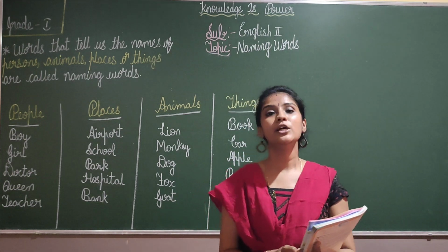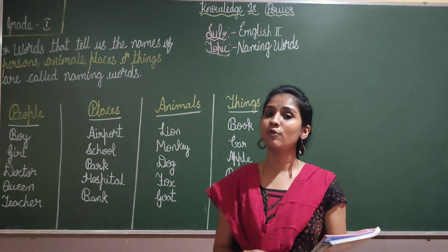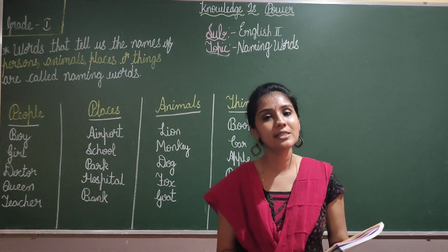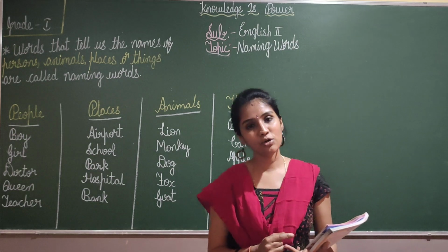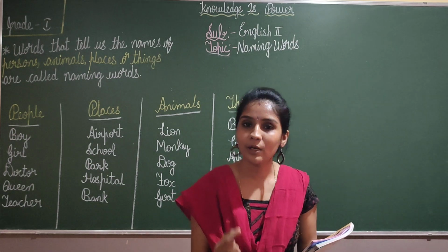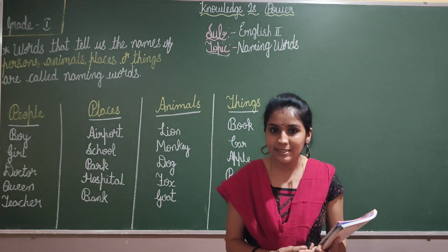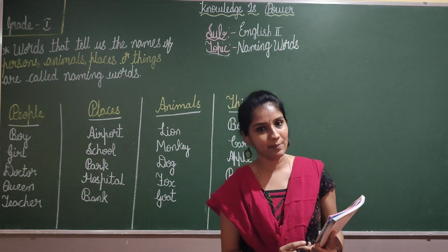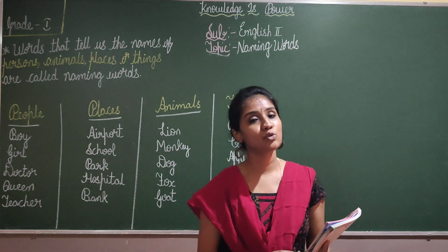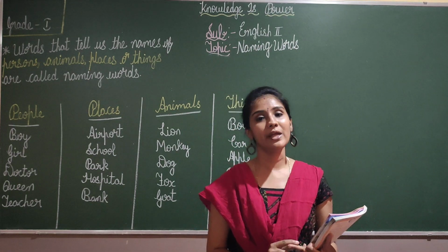Yes or no children? So name of a person, name of an animal, name of a thing, name of a place, all of these have a name. Without the name, will you be able to find out any things? No. So each and everything has got a name. All these names, we call naming words.